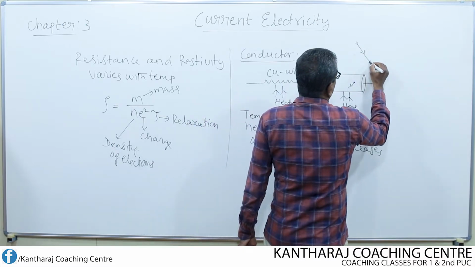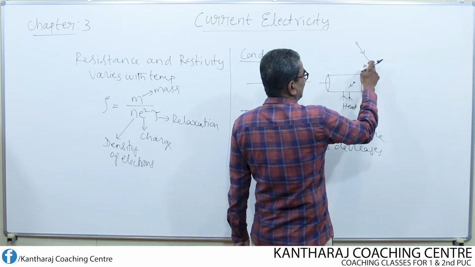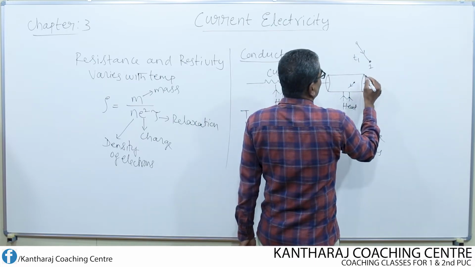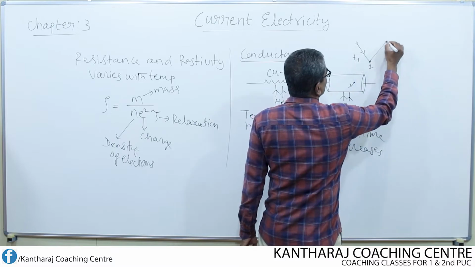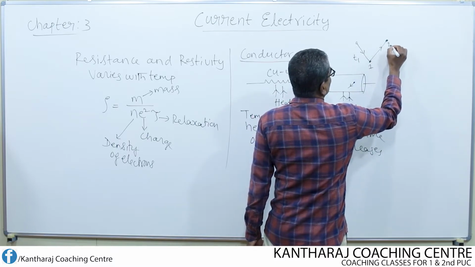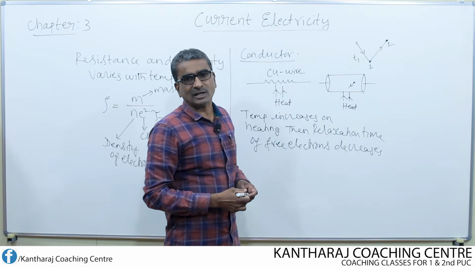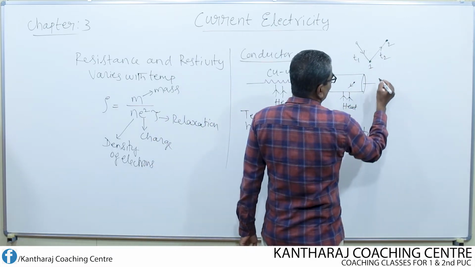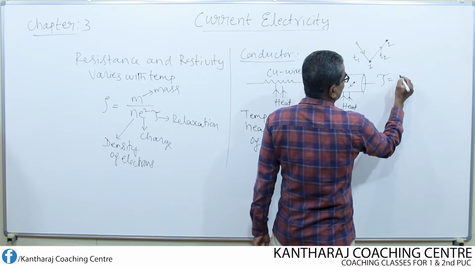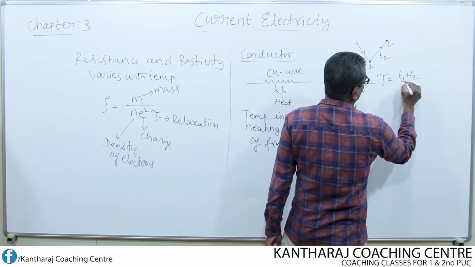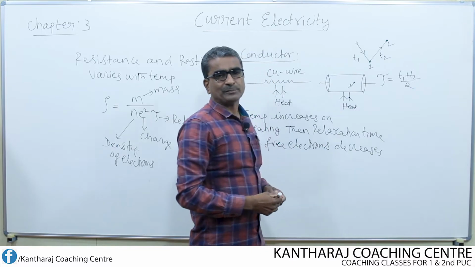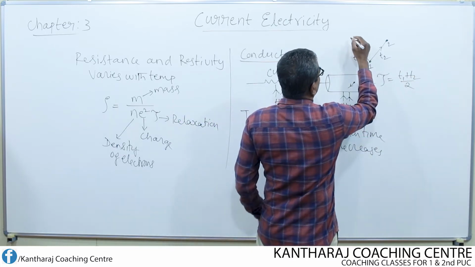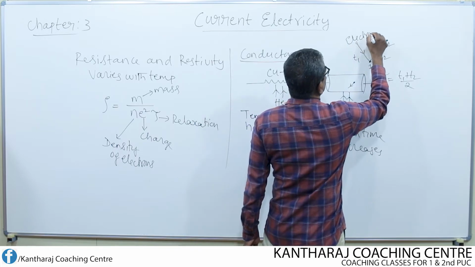Suppose this electron makes one collision here with another electron or with a positive ion, and T1 is the time taken. After collision it changes its direction. Again it makes a second collision with one more electron. Now the time taken for the second collision is T2. Now the relaxation time tau is given by (T1 plus T2) divided by 2. So this is nothing but the average time interval taken by the electron for two successive collisions.